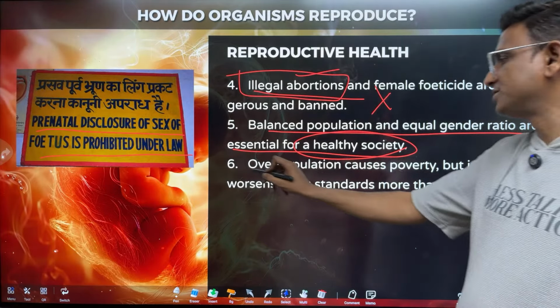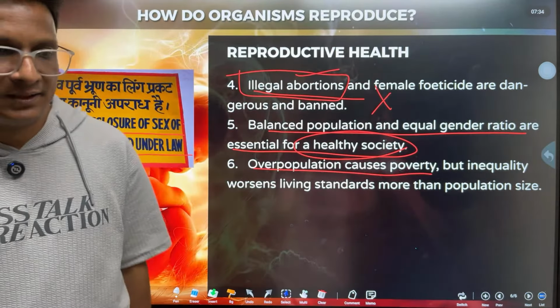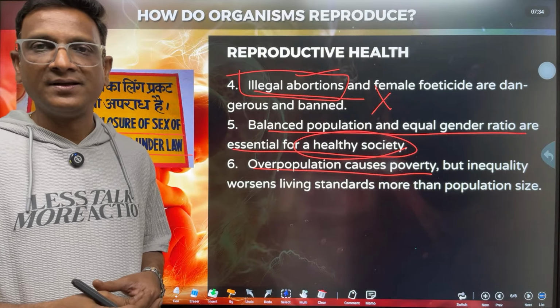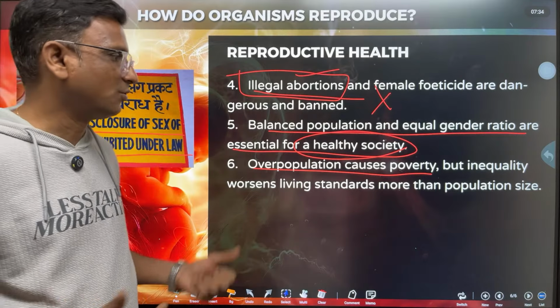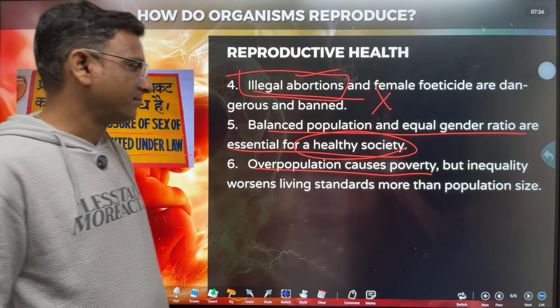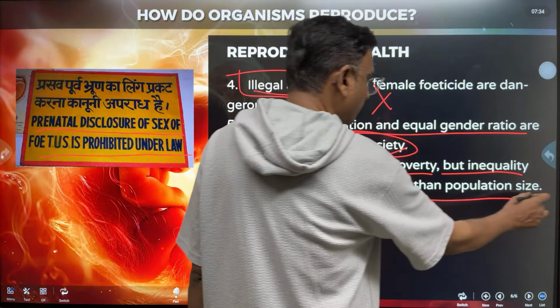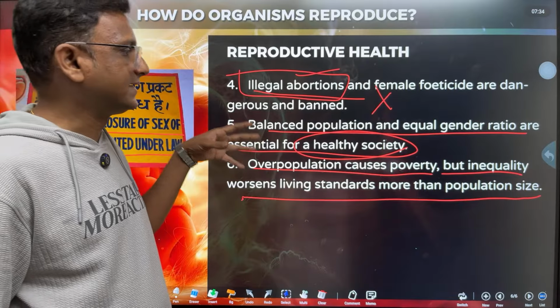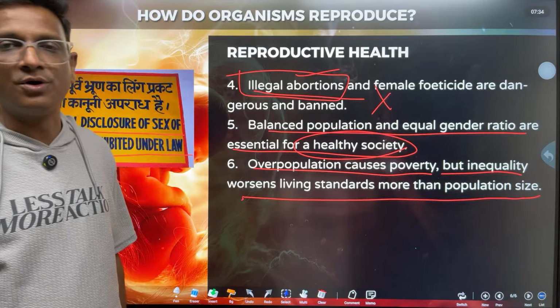Overpopulation causes poverty. That is the reason why family planning operations are done, right? Producing too many babies causes overpopulation. But inequality worsens living standards more than population size. So gender inequality, the sex ratio difference, these are all problems, right children? So reproductive health is very, very important.